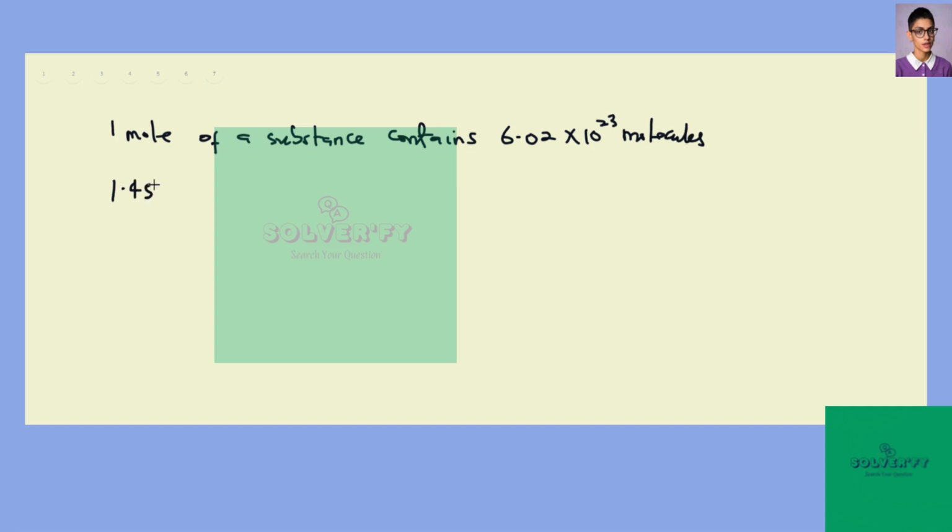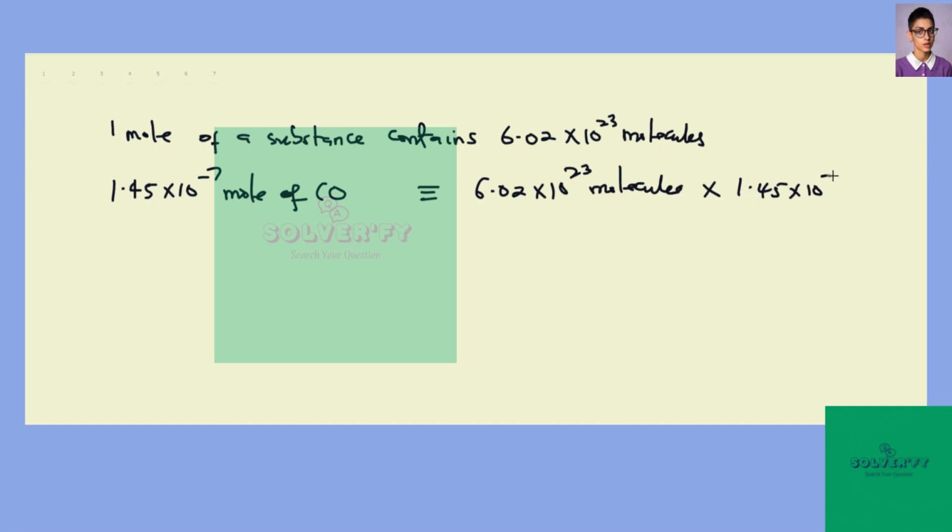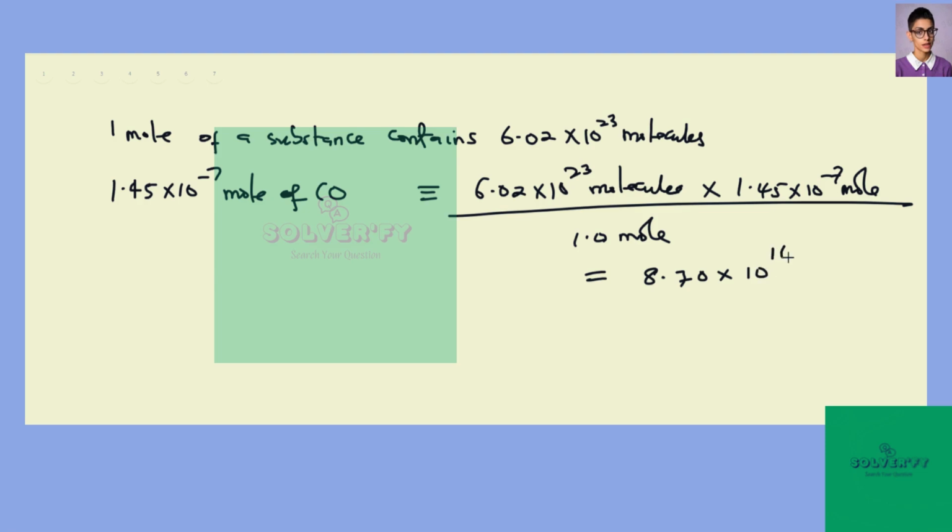So 1.45 times 10 to the power minus 7 mole of CO will be equivalent to 6.02 times 10 to the power 23 molecules multiplied by 1.45 times 10 to the power minus 7 mole divided by 1.0 mole. And this would be 8.70 times 10 raised to power 16 molecules.